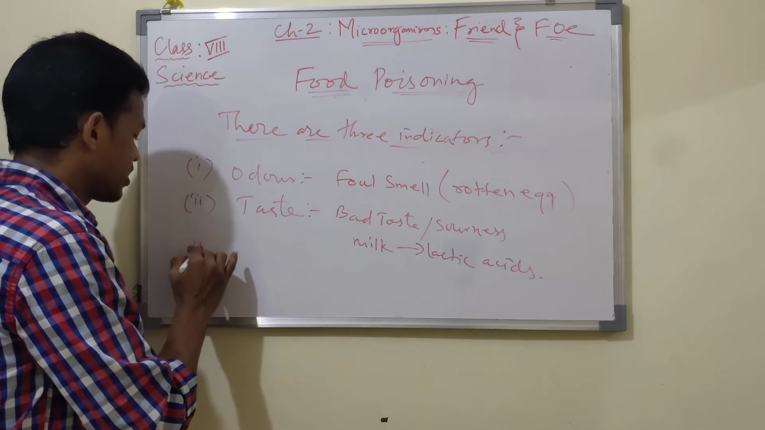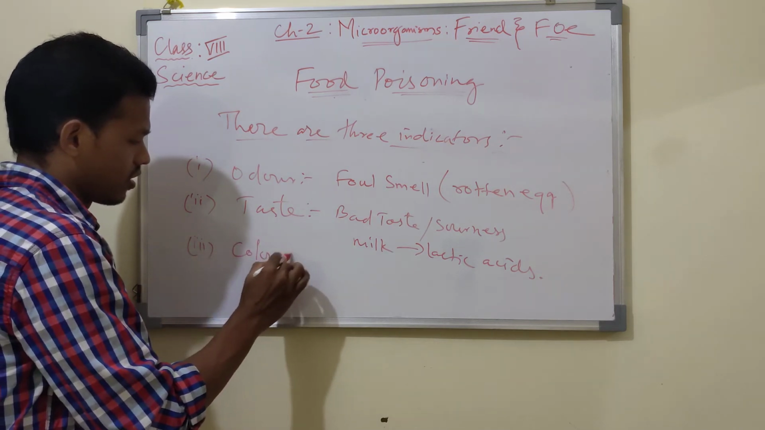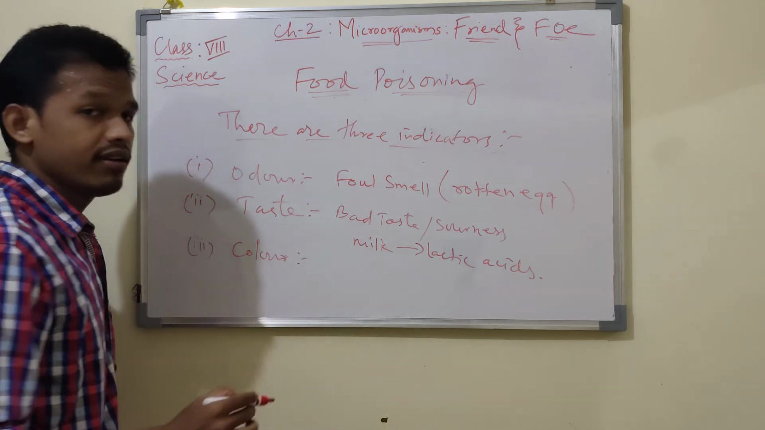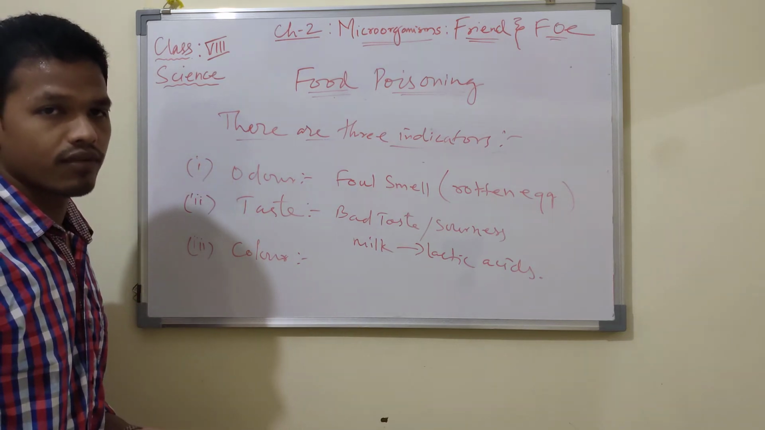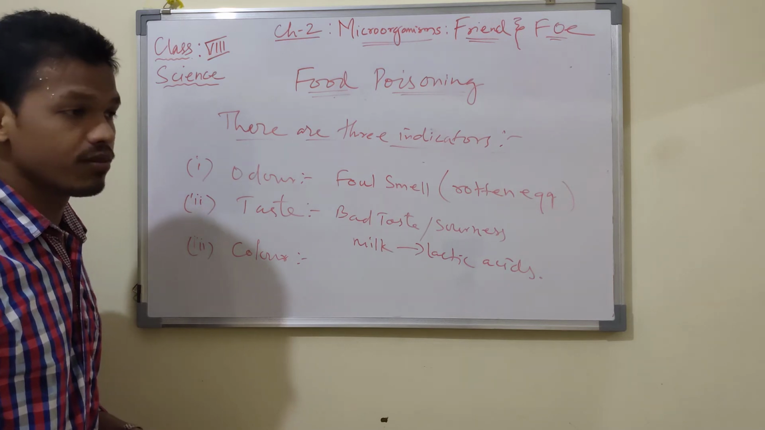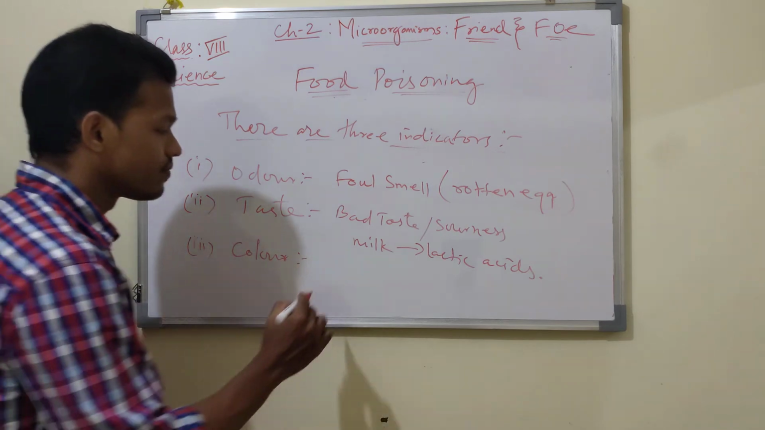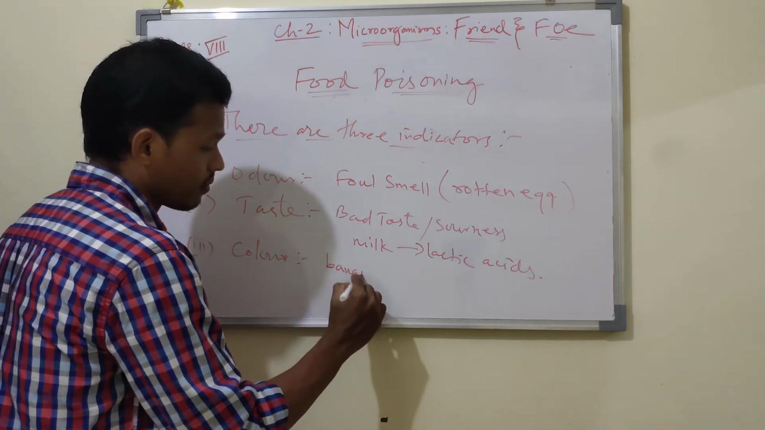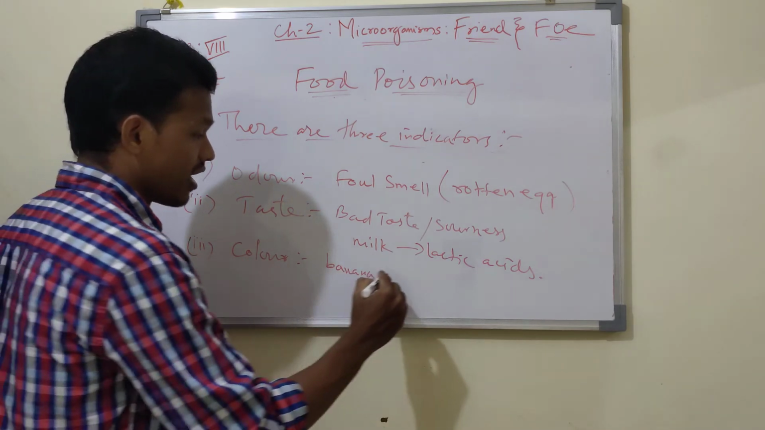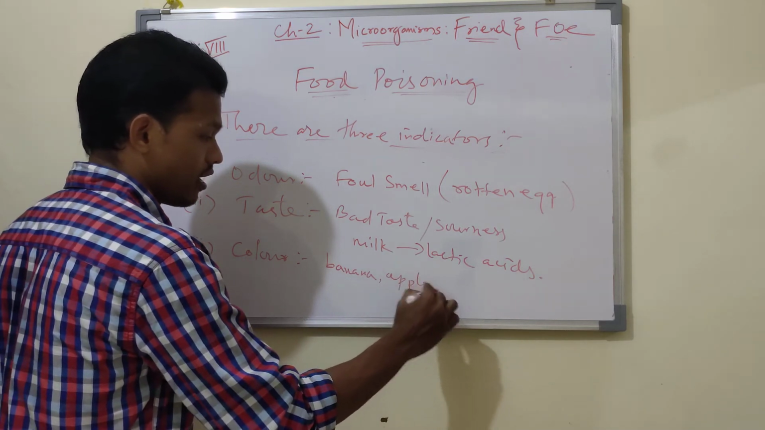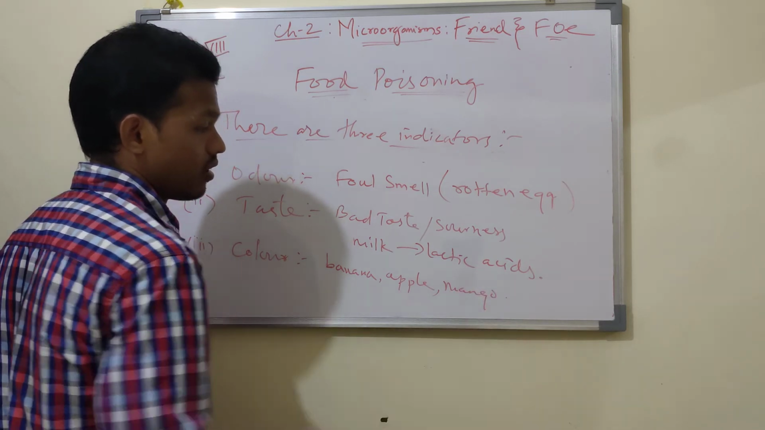Next, the third one is color. You'll find many food items change in color. You are familiar with the change in color in a banana, which becomes a little bit black. Then apple, mango, etc.